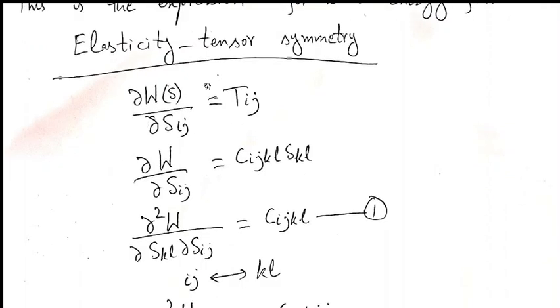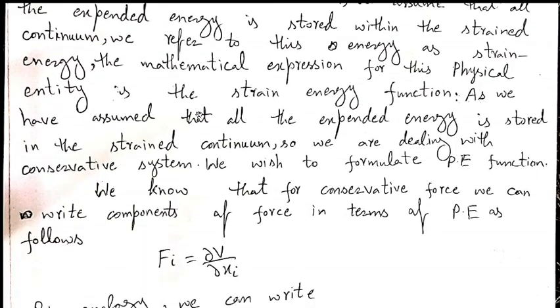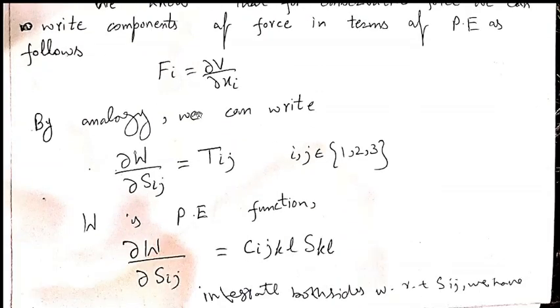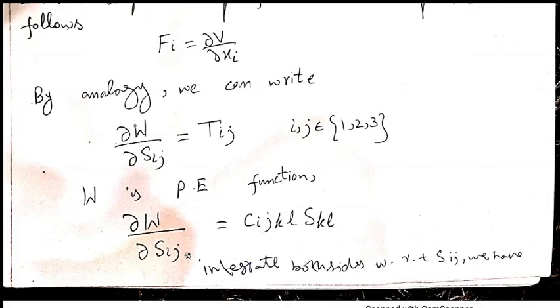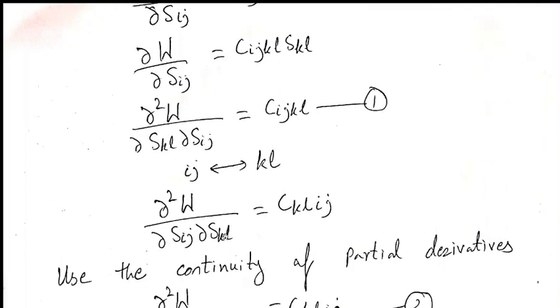Now this is the question. From here we have integrated this by Skl. Here will be Cijkl. So we have taken the derivative. Change ij and kl: Cijkl equals Cklij.